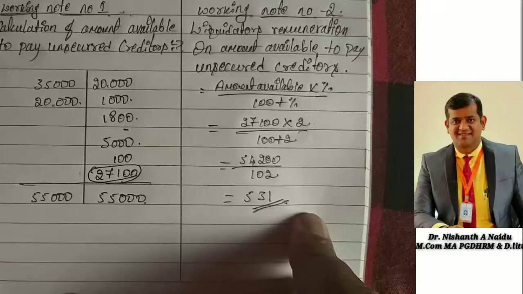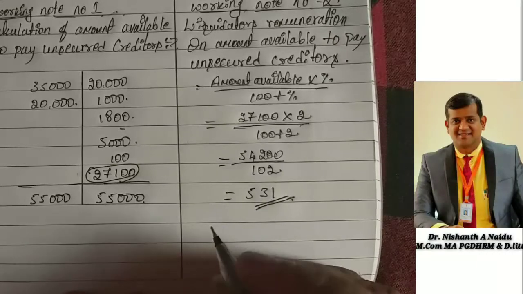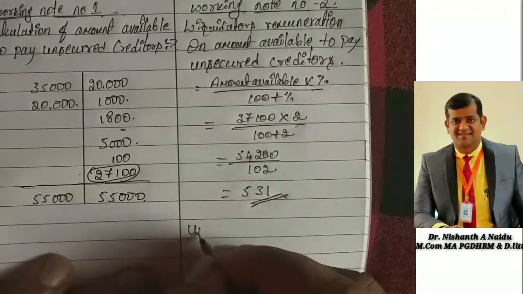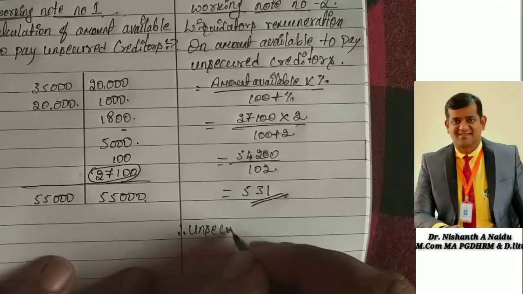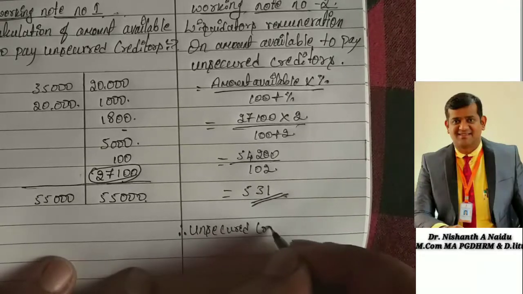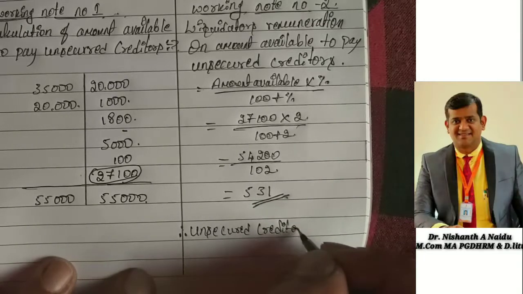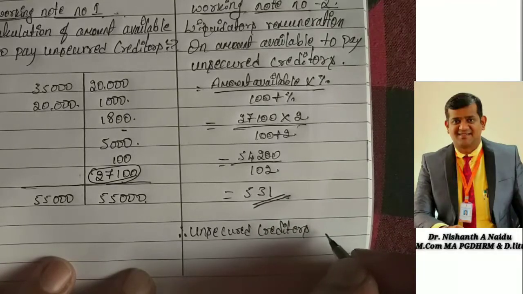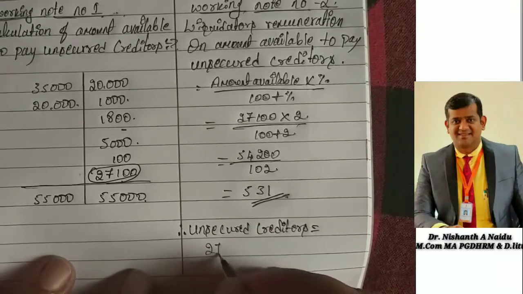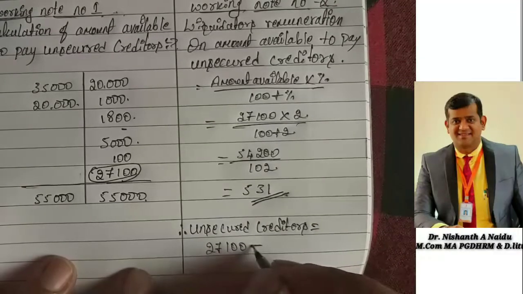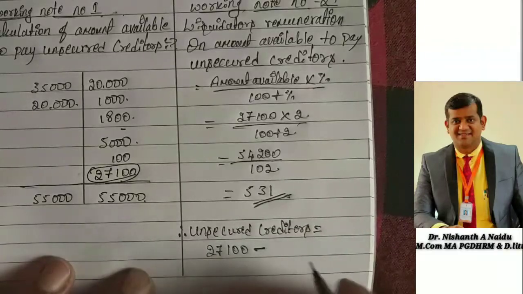531 rupees. Okay, so now we have to find unsecured creditors. Therefore, unsecured creditors equals 27,100 minus we have paid 531 rupees.